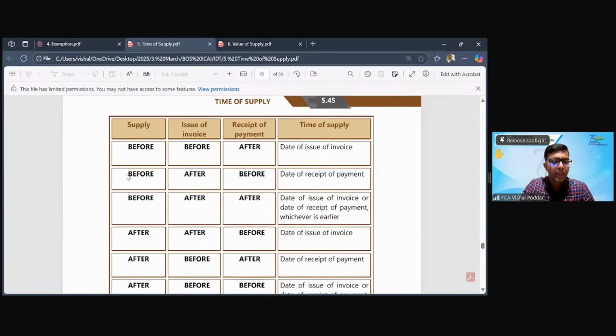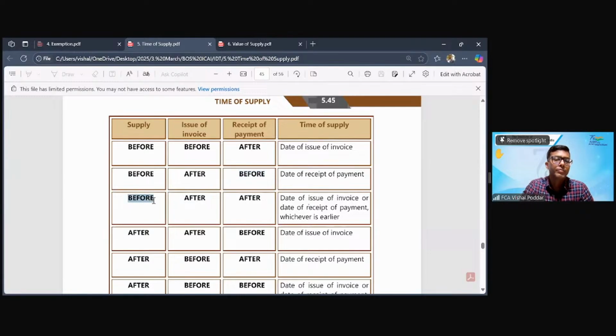So what is the rule? First, see where supply is happening, before the change or after the change. If the supply is happening before the change of rate, then out of these two dates, which two dates? Invoice date and payment date. Take which date? Whichever is before. So you will take invoice date. Second example, supply has happened before. Out of both these dates, which one you will take? Whichever has happened out of both these earlier. So you will take this date.